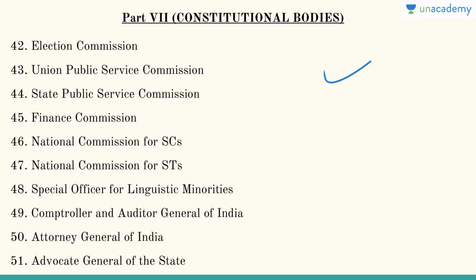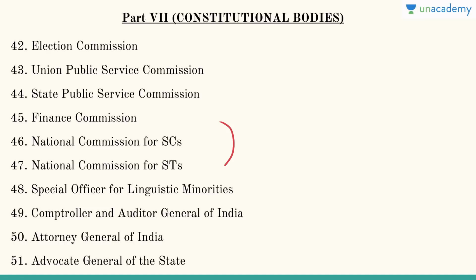Earlier there was only one National Commission, just to give you a background. It was called the National Commission for Scheduled Castes and Scheduled Tribes. But now we have separate national commissions. And even for OBCs, the backward classes, there is a recent constitutional amendment bill which wants a national commission for backward classes as well, which is right now a statutory body, and they want to make it a constitutional body.